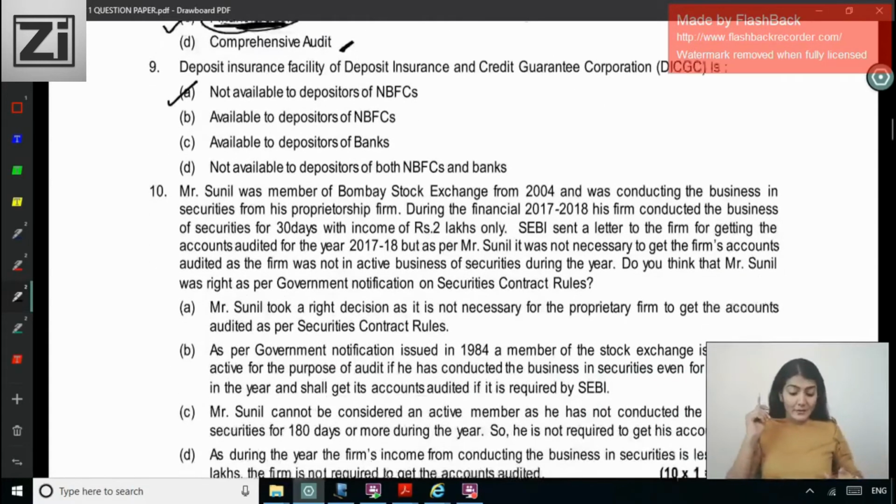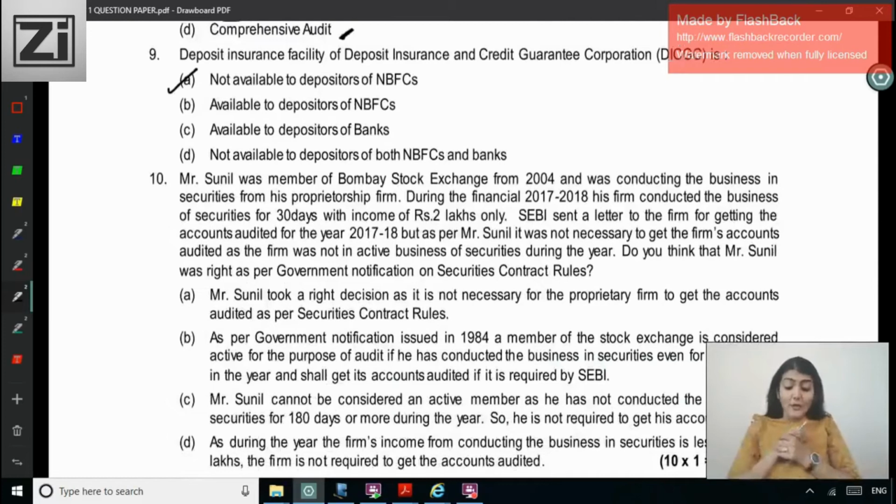Okay, next one, question number 10. Sunil was a member of Bombay Stock Exchange from 2004 and was conducting the business in securities from his proprietorship firm. During the year, his firm conducted the business of securities for 30 days with income of 2 lakh only. SEBI sent a letter to the firm for getting the accounts audited for 17-18, but as per Sunil, it was not necessary to get the firm's accounts audited as the firm was not an active business of securities during the year. Do you think that Mr. Sunil was right as per the government notification on securities contract rule?